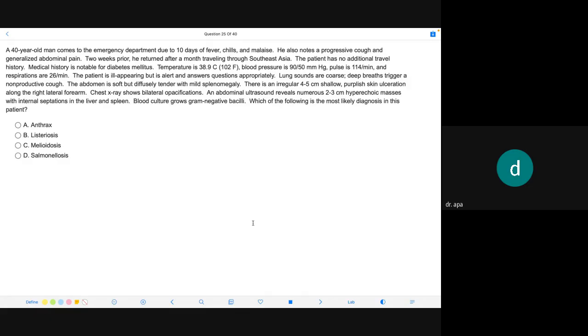Chest X-ray shows bilateral opacification and abdominal ultrasound reveals numerous 2 to 3 cm hyperechoic masses with internal septation in the liver and spleen. Blood culture grows gram-negative bacilli. Which of the following is the most likely diagnosis in this patient?